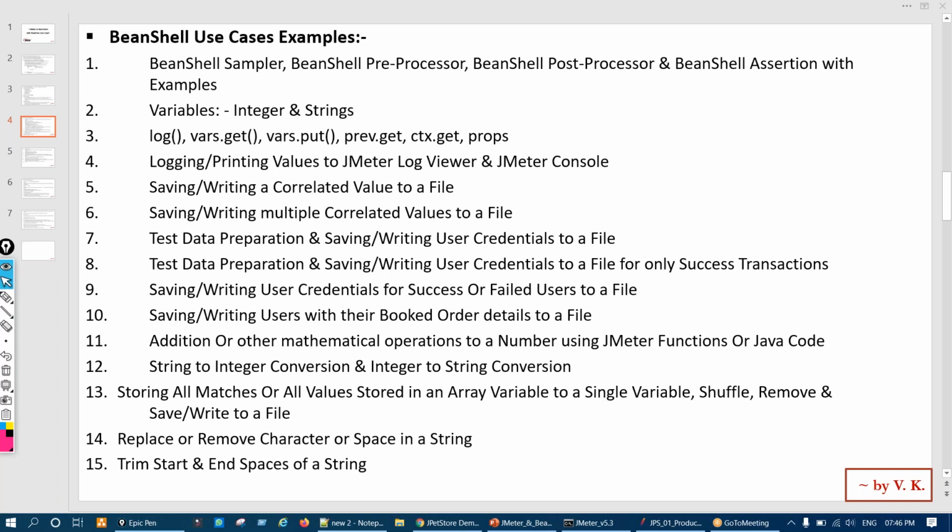I have a question. In total, how many hours will the complete session be? And second, is this session covering only BeanShell or JSR 2 to 3 as well? No, only BeanShell, and it will be 5 to 6 hours.